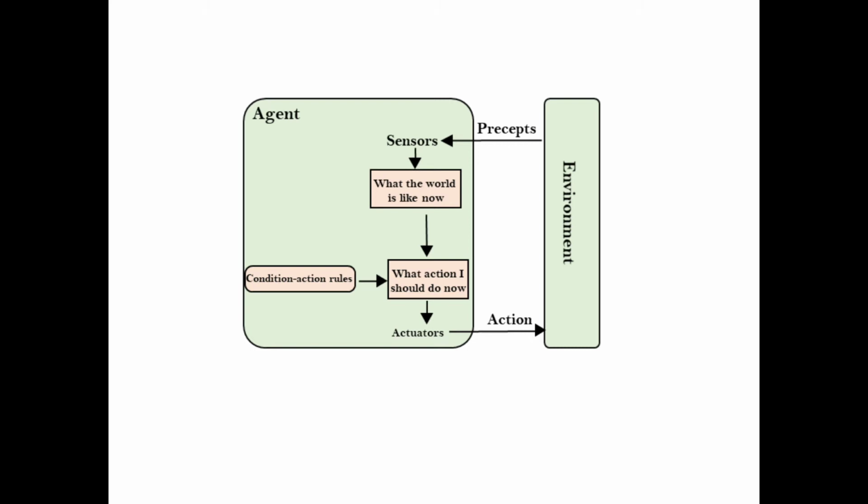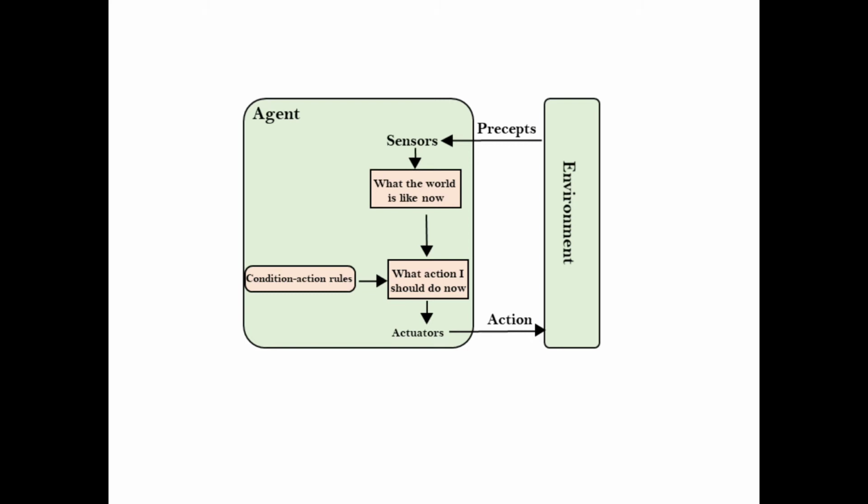Here also, the simple reflex agent perceives its environment through sensors, and finally acts upon the environment through actuators. In the middle, after observation, what is the simple reflex agent doing? Here the simple reflex agent works with the help of condition: what action we will perform.